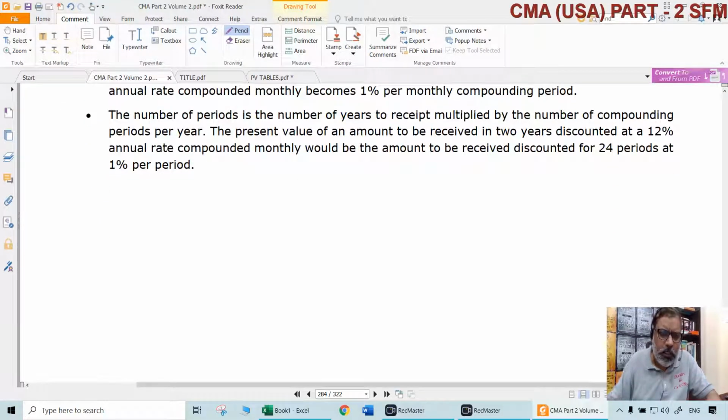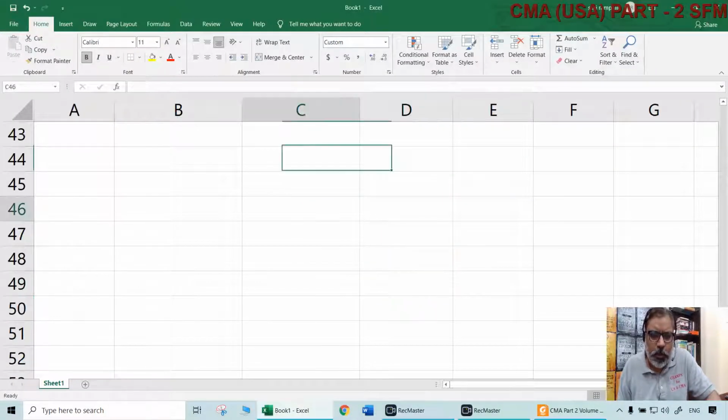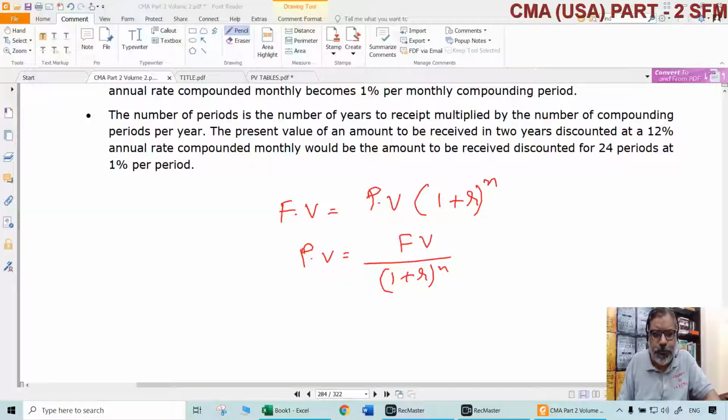And it is all the same logic that we already know. Future value is what? Present value of something multiplied by (1 plus r) to the power of n. So naturally present value will be what? Future value divided by (1 plus r) to the power of n. You can check that with a normal calculation also. We are looking at now $10,000, right? After 1 year, rate of interest is 3%. Since n is only 1, it is easy.